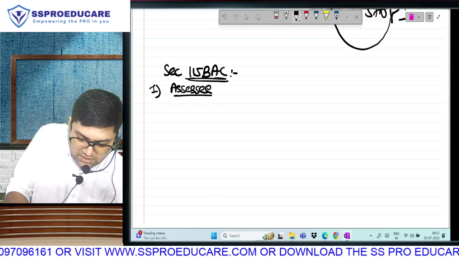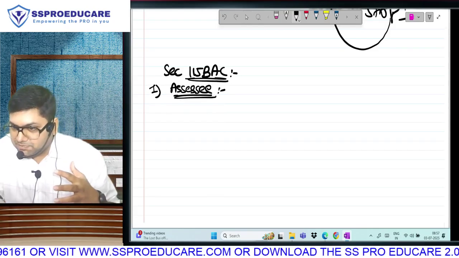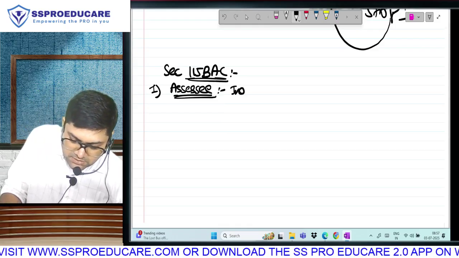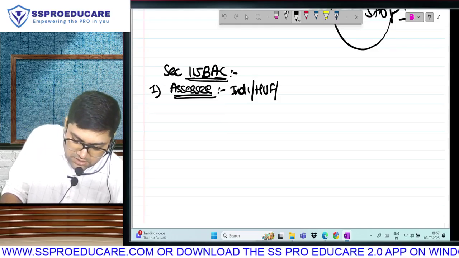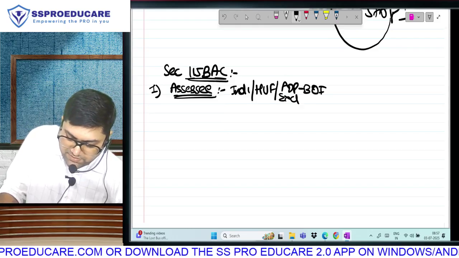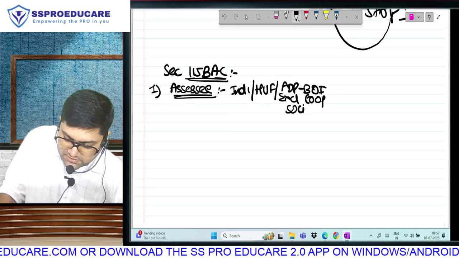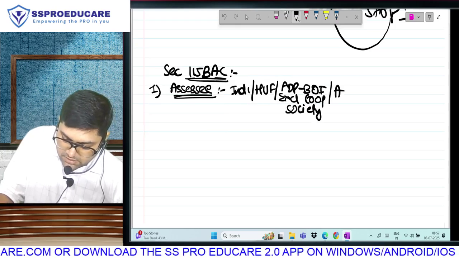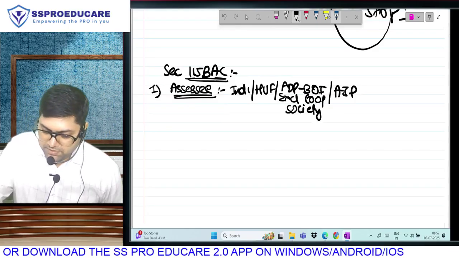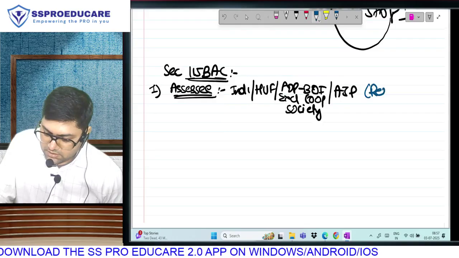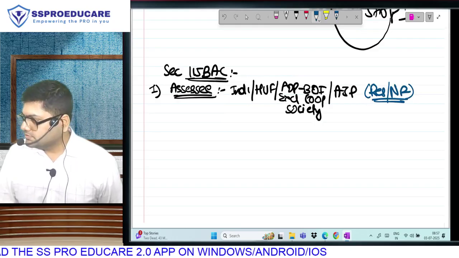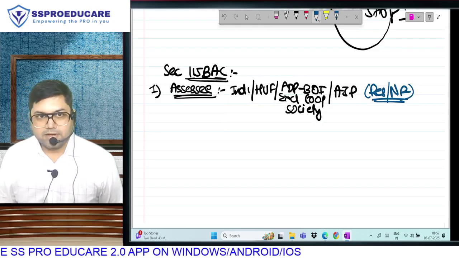Who is the assessee? And you know what? Some of these points we have already completed. So the faster you answer, the better it is. Who is the assessee? Individual, HUF, AOP, BOI, but this will exclude cooperative society because for them we have separate section, and AJP. And because they have not said anything, resident and non-resident both are covered. Correct?